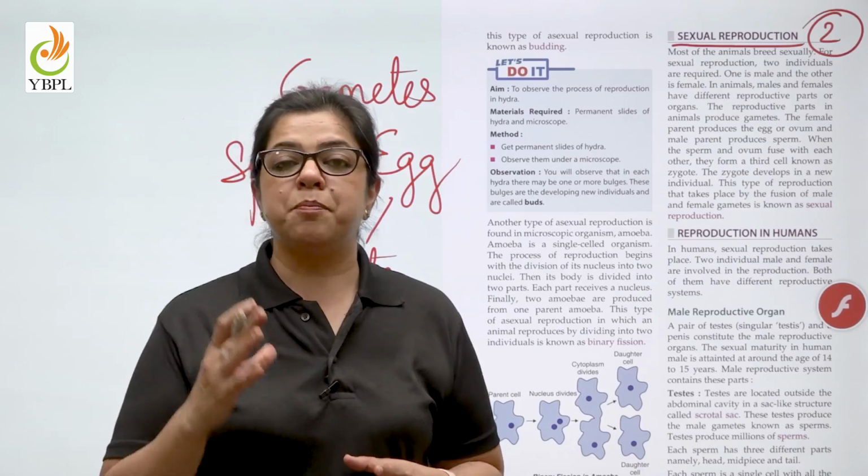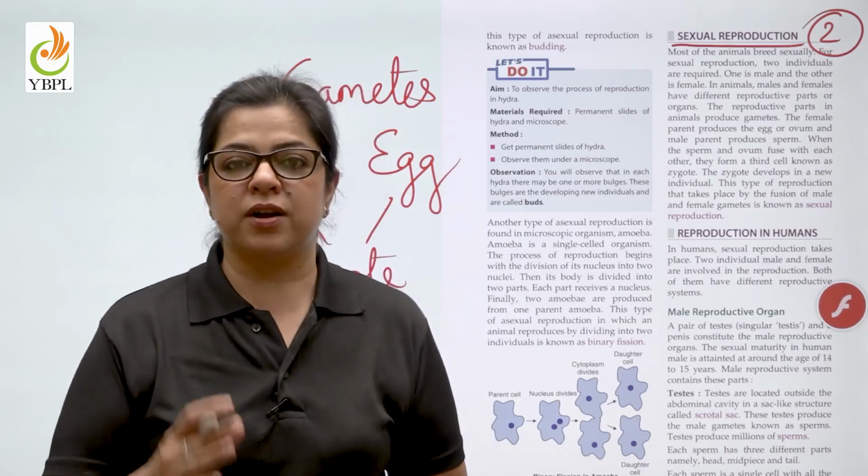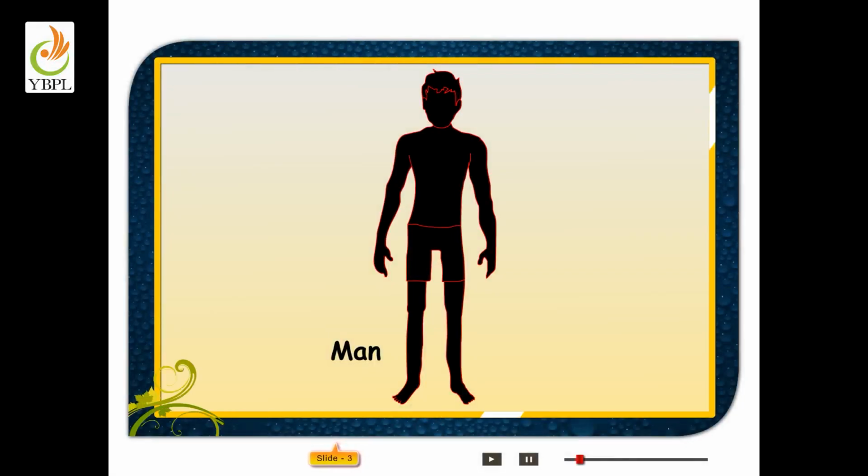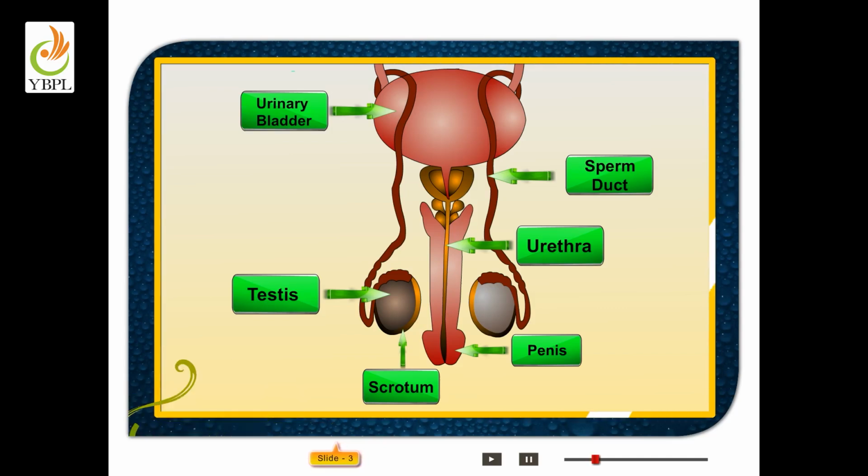Let us understand the parts of male and female reproductive organs in human beings through this video. In human beings, sexual reproduction involves both the male and the female. Let us learn about the reproductive organs of males and females. The male reproductive organs include a pair of testes, two sperm ducts, a urethra, and a penis. Two oval-shaped testes are located in small and muscular pouches called scrotum. The testes produce the male gametes called sperms and also produce a sex hormone, testosterone.